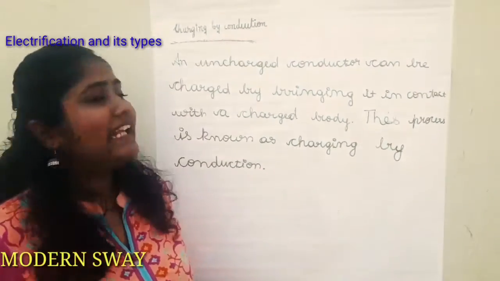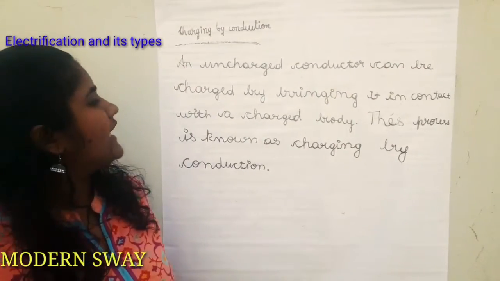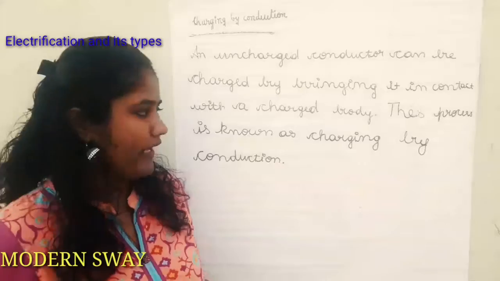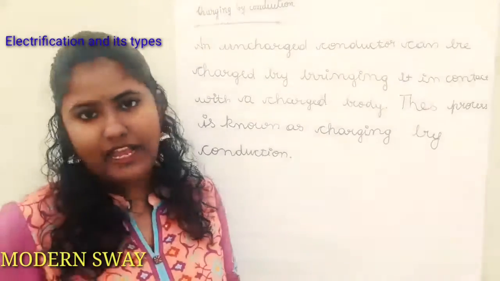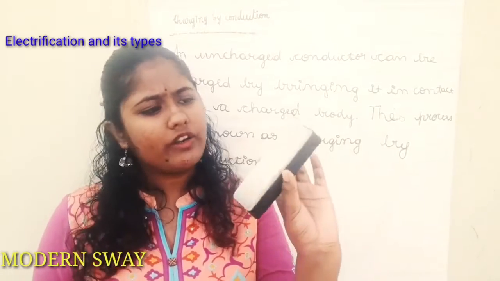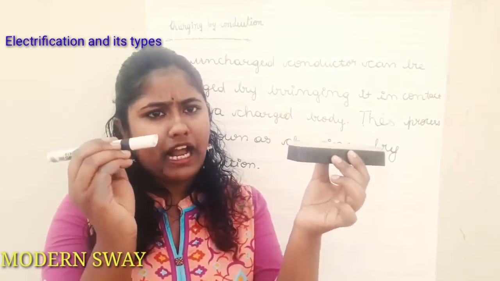Firstly, let us study charging by conduction. An uncharged conductor can be charged by bringing it in contact with a charged body. This process is known as charging by conduction. Example, let this body be a charged body and let this body be an uncharged body.